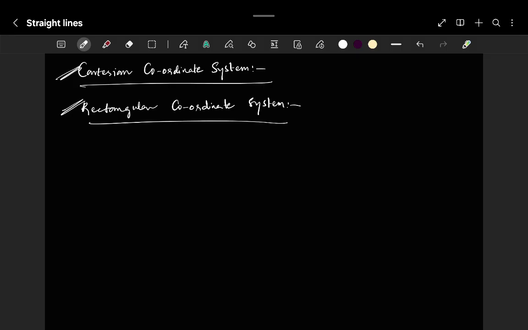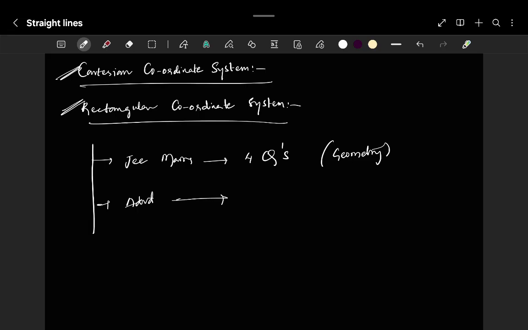Analytical geometry, coordinate geometry, I can explain. Okay. Analytical geometry and coordinate geometry are the basic concepts of geometry in the IIT JEE syllabus. So coming back to this chapter, in JEE Mains, definitely 4 questions will be there from whole geometry, and in JEE Advanced, paper-wise you will get around 2 to 3 questions, or maybe more than 3 questions also, there is a chance.